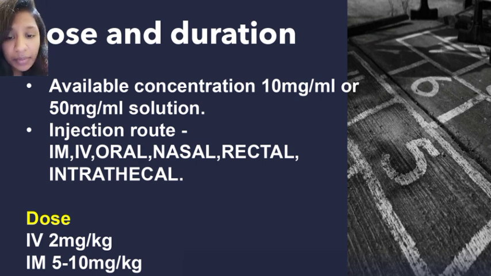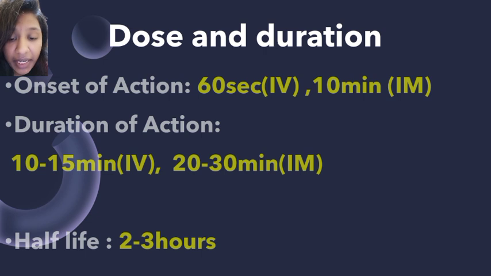Available concentrations are 10 mg per ml and 50 mg per ml. Onset of action is within 60 seconds, like other induction agents, in one arm-brain circulation time. So it's a very fast, rapid onset of action.